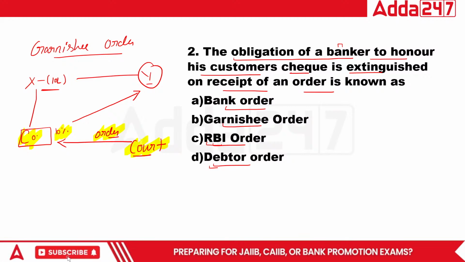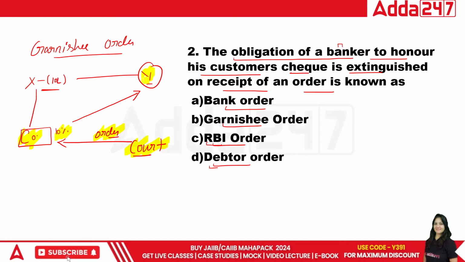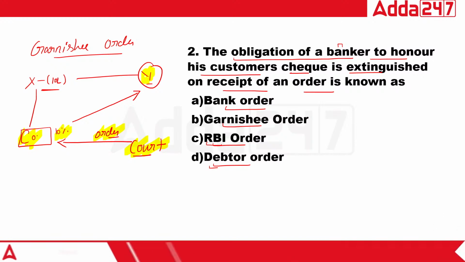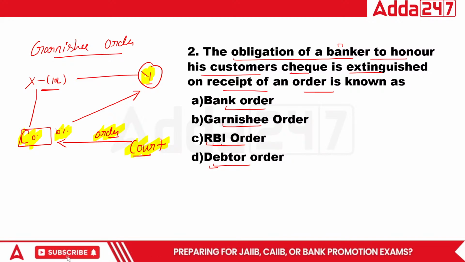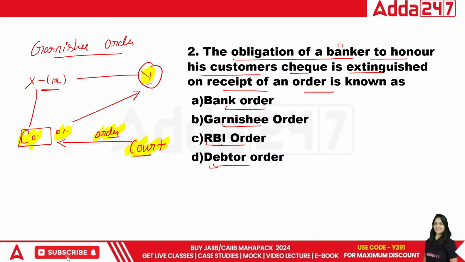Basically, in that way, Y will get the money. So this is very, very important. Is that clear? Okay, I think this is an easy one.